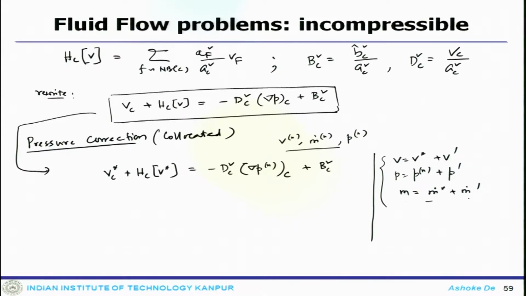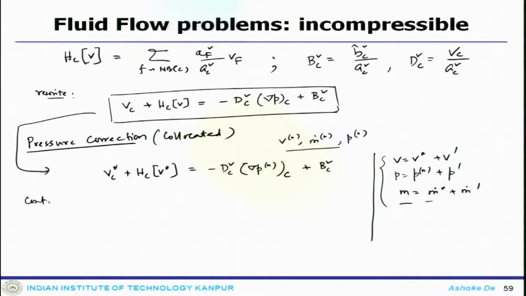Now, substituting this into the equation, we will get the conservation equation. We will use these first in the continuity equation.